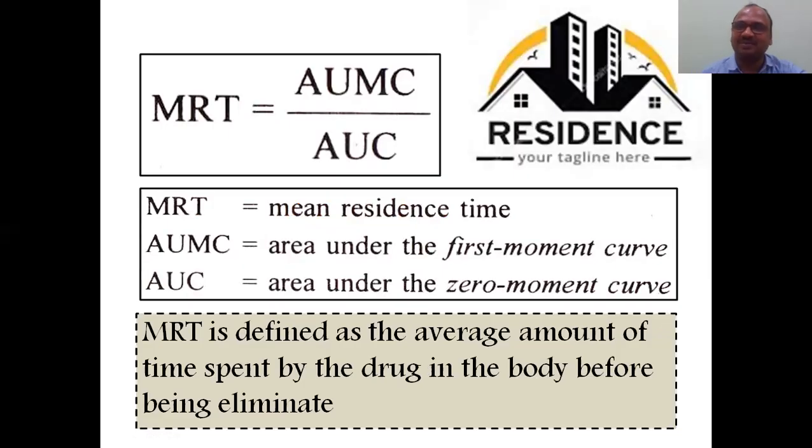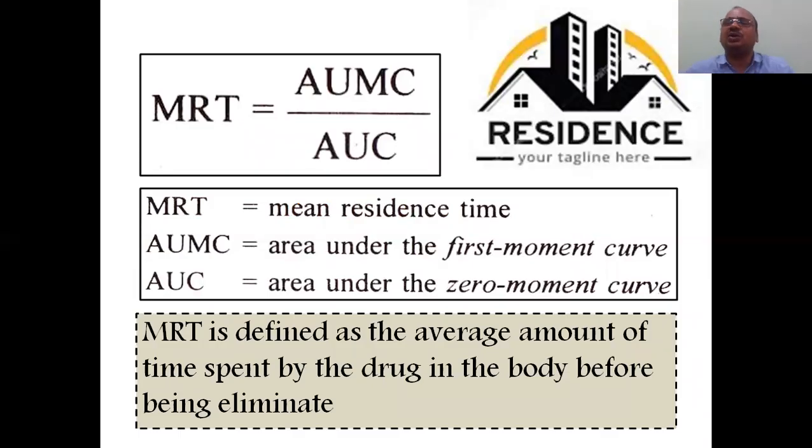It is the average time spent starting from the absorption up to the elimination of the last molecule of the drug. Total, we take it as an average. Either it is spent in 1 hour or 2 hours, how much time is spent on average in the body is called MRT, right from the first molecule of absorption up to the last molecule of the drug leaving the body.